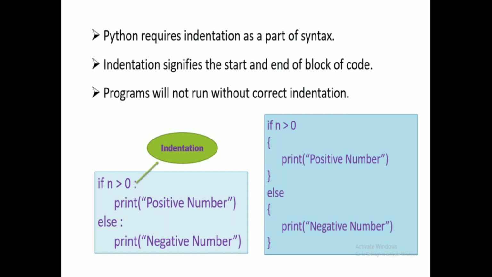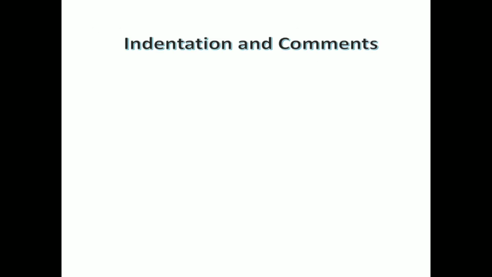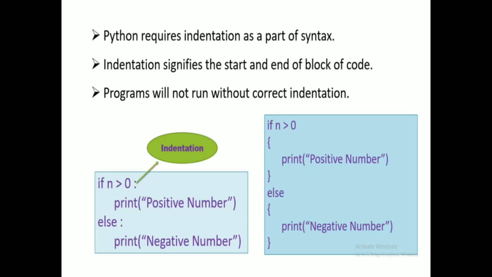Here is an example of indentation and comments. In normal programs in C, C++ and Java, curly braces are used for a block of statements: curly braces open and curly braces close, and the else part also has curly braces open and close. That is how a block of statements is written in C, C++, and Java.